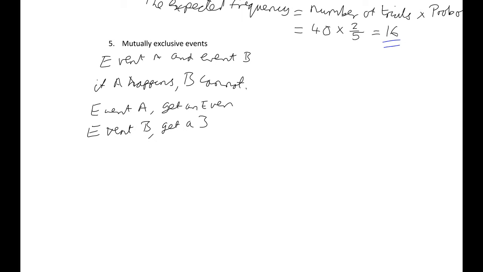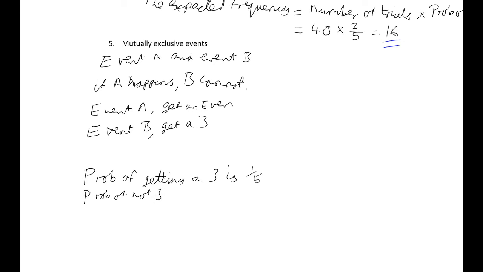Now, the probabilities always add up to 1. So, let's say we don't have a fair dice, and the probability of getting a 3 is, I don't know, 1/5. What's the probability of me not getting a 3? Well, it's everything else.